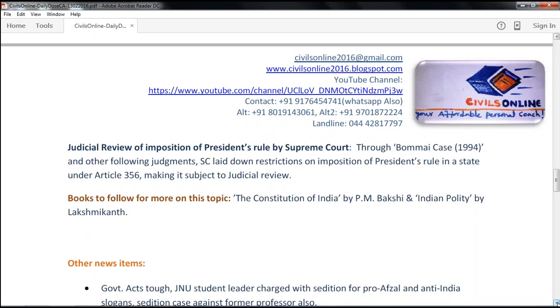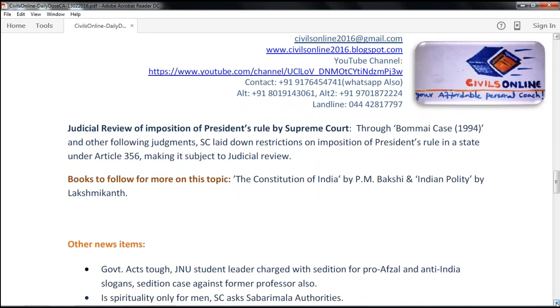So to know more information on this particular topic, the powers of governor, the discretionary powers of the governor, how the assembly is conducted, what are the powers of the president, leader of the house, such kind of things, you can refer to the Constitution of India book by PM Bakshi, where all the direct articles are given. Or for the detailed explanation and simplified explanation, you can refer Indian Polity book by Lakshmikant. So this is about the topic of interest for today.